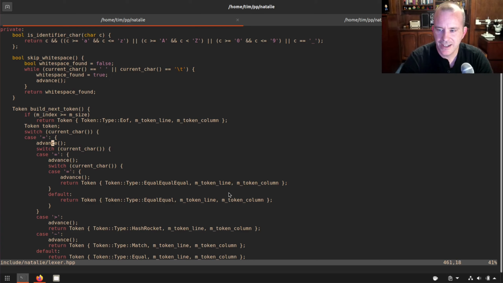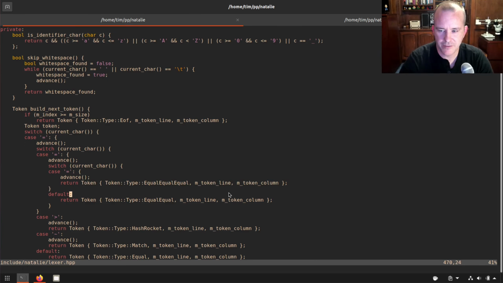So here is the deepest I believe it goes for a single operator, which is equal, equal, equal. In this case, it sees an equal sign, advances the cursor, and then it sees another equal sign, advances the cursor, and it does it a third time, and then it says, okay, so this is the triple equals operator in Ruby.